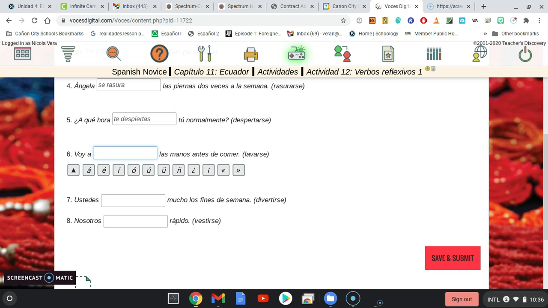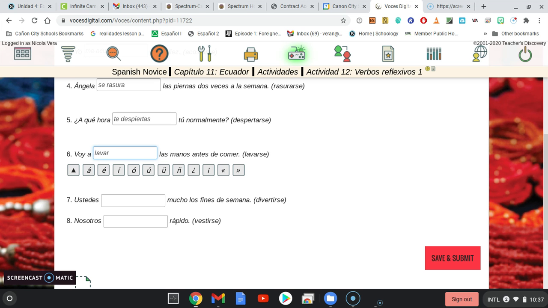This is actually something we did not discuss in class. So when you have a conjugated verb like voy, which means I'm going to, and then you're saying an activity that you're going to do, that second verb is never going to be conjugated. You're never going to have a conjugated verb followed immediately by another conjugated verb, right? So in this case, I'm not going to conjugate this.